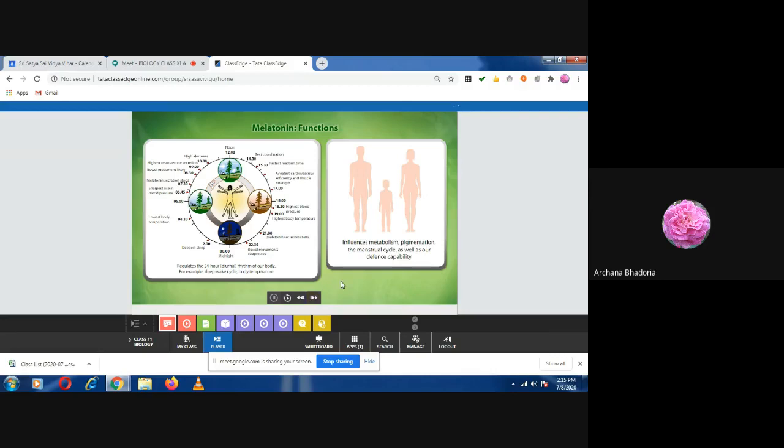You know that when we are working in the sun for a long time, there is tanning of the skin. What is tanning? That means more secretion of melanin will be there. And as soon as there is more secretion of melanin, the inner cells become protected from sunlight. So that is a defense mechanism. So tanning of the skin is a good sign. Is it clear? Because tanning is protecting the other tissues from getting damaged. So the melanin pigment is helping in that process. That's why pigmentation regulation, remember, is done by the hormone melatonin.